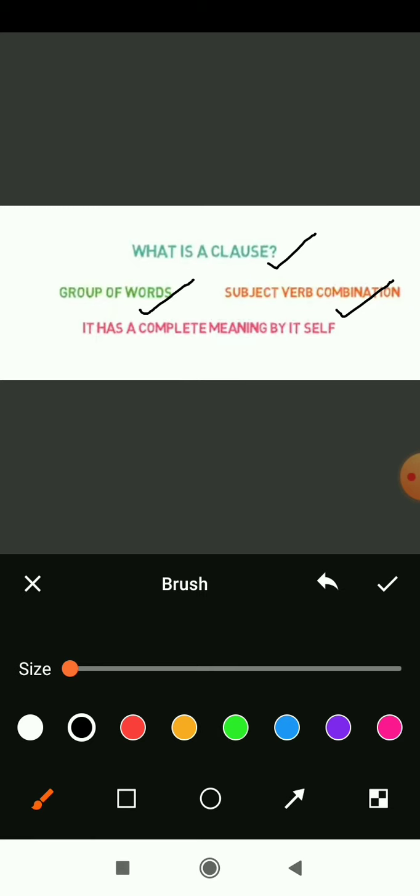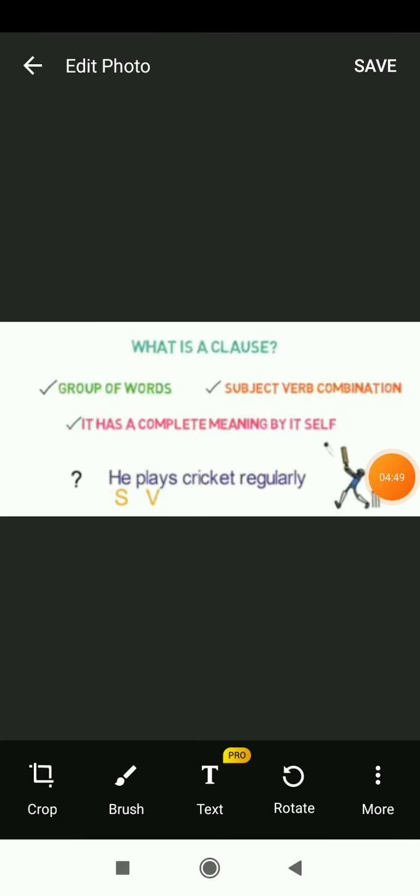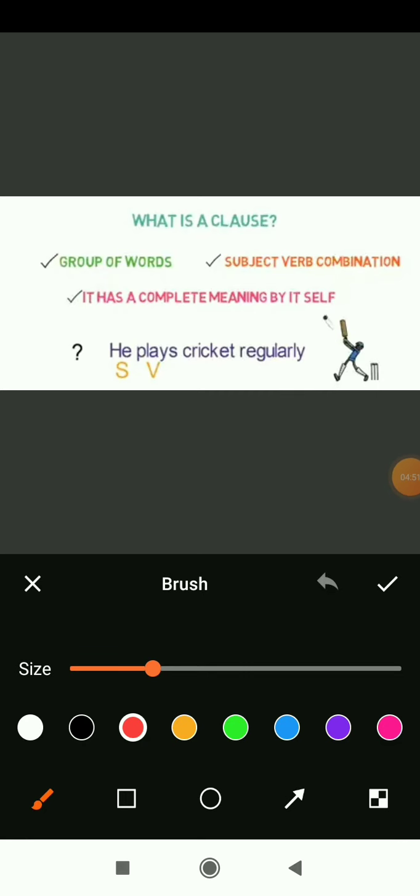Now another point about the clause: it has a complete meaning by itself. This is what we have discussed. So that is all about what a clause is. Now let's begin with another part.